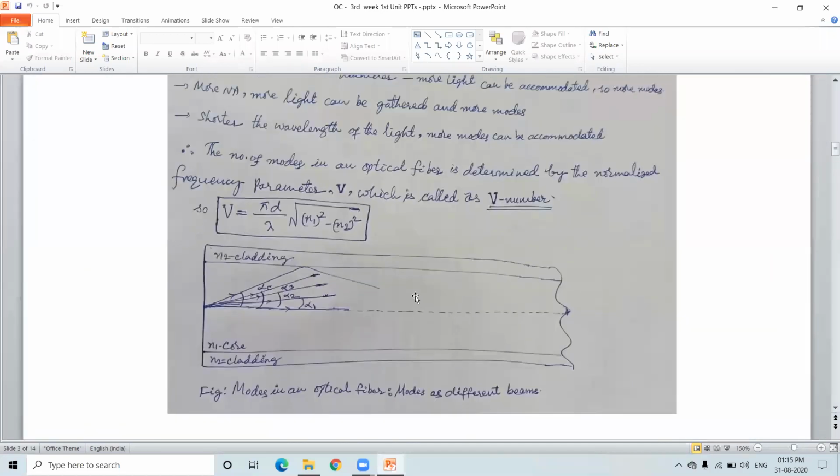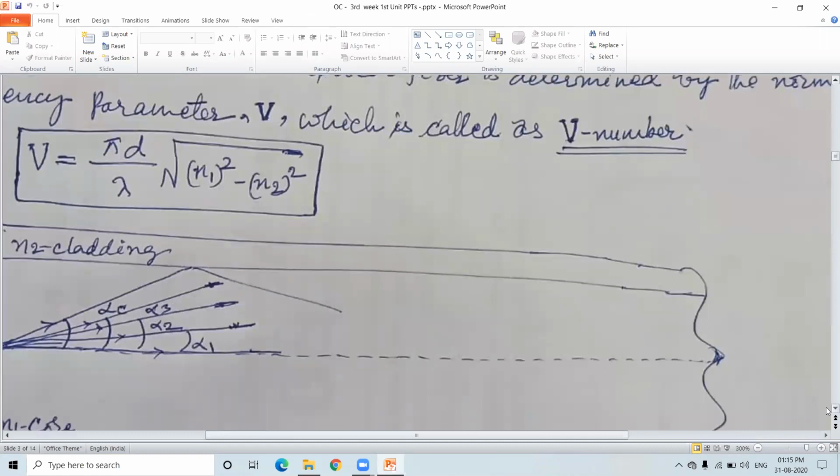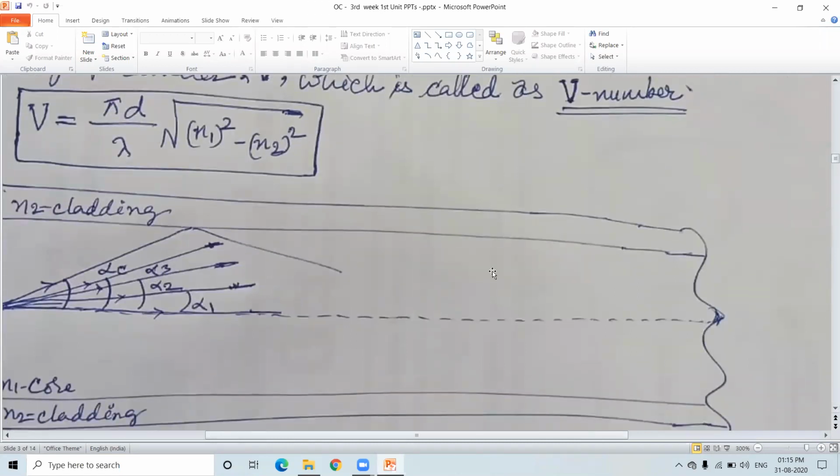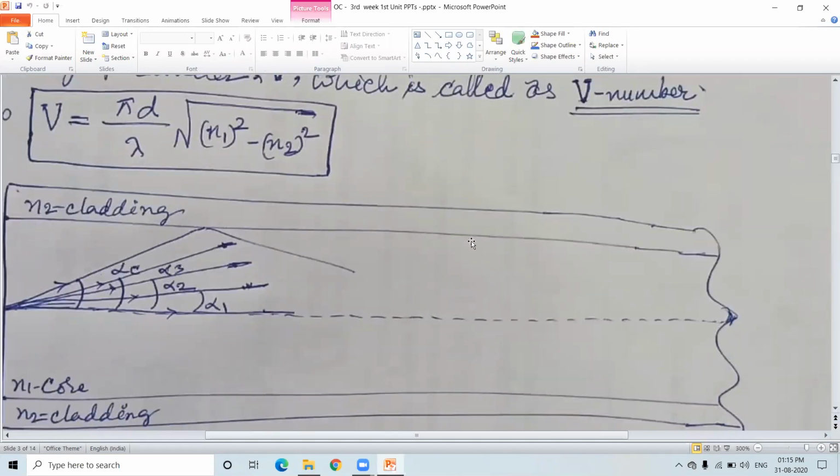If you were able to look into the fiber, you would see this kind of pulse, or modes, here.